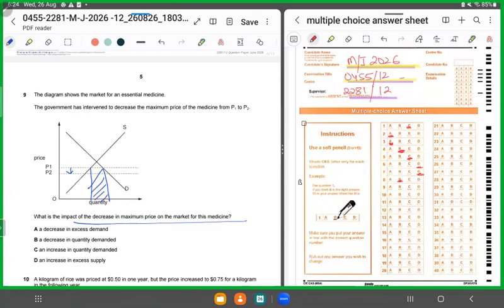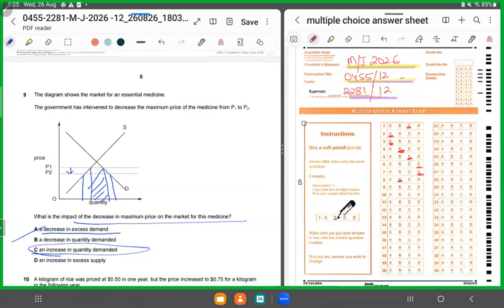Now, when there was a further fall in the maximum price, notice the supply further shrank and the demand further rose. So, what happened? The gap widened. So, what happened? There was an increase in quantity demanded. There was a decrease in excess demand? No, the demand increased. So, it cannot be A. A decrease in quantity demanded?